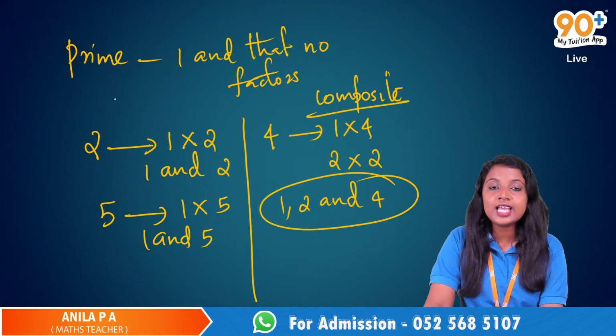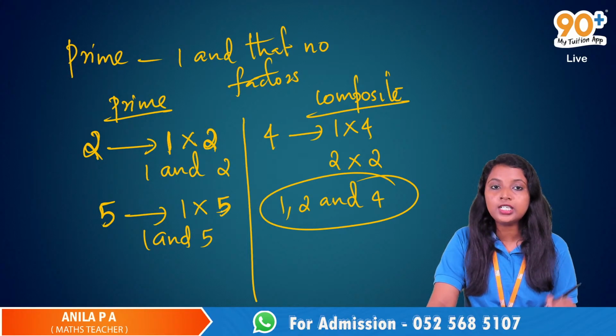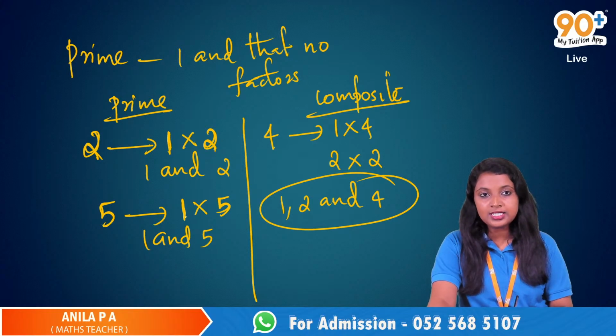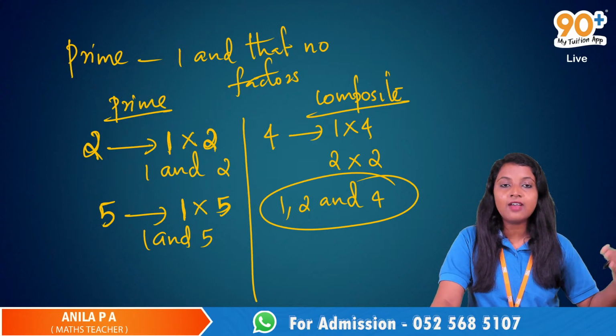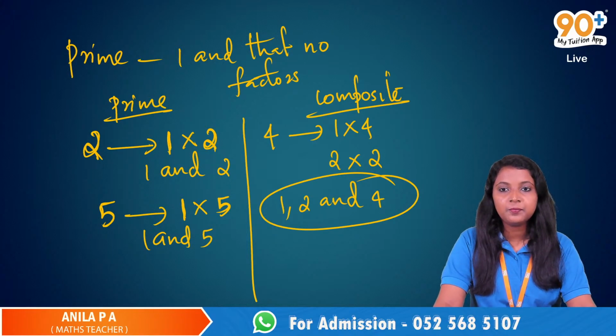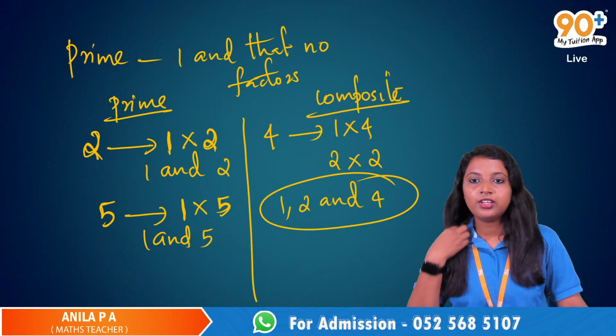If they have exactly 2 factors, that number itself, 2 has 2 as a factor and the other factor is 1. 5 has that number 5 as a factor and the other factor is 1. So such numbers are known as prime numbers, and other numbers having more than 2 factors are known as composite numbers. Okay? Okay, ma'am. Yeah, very good.